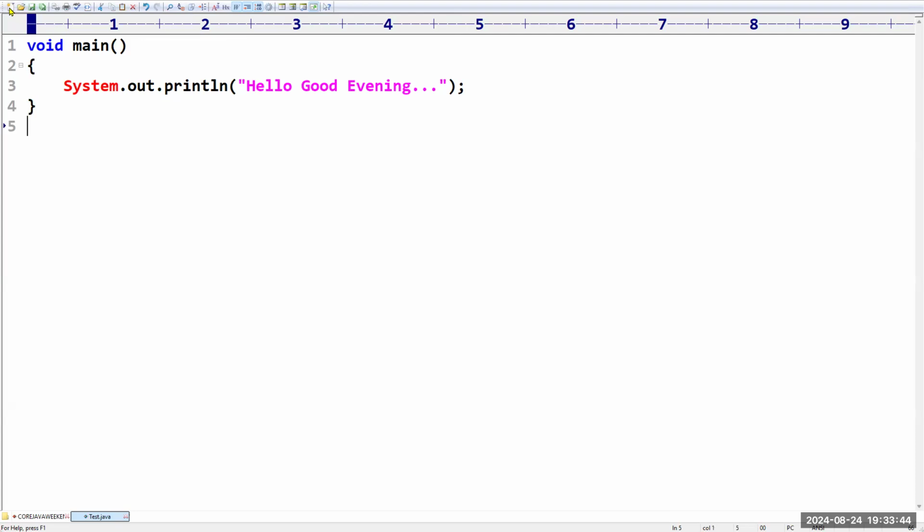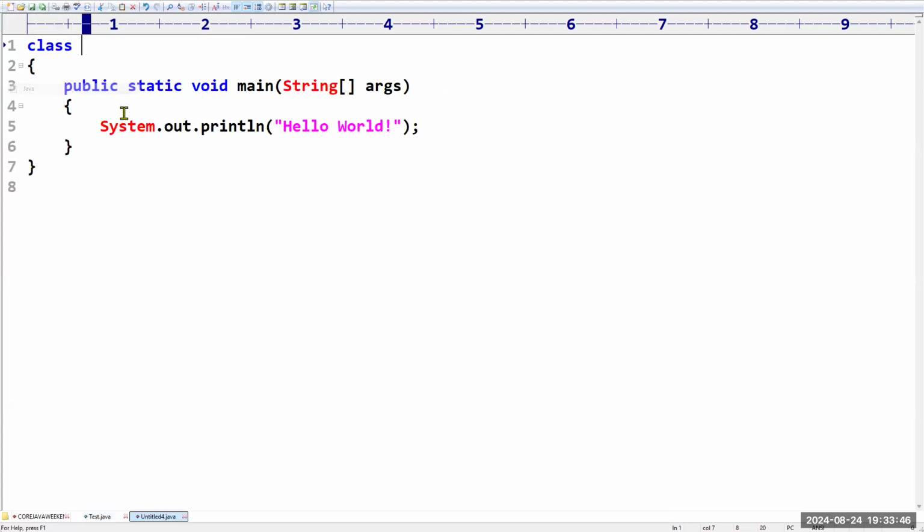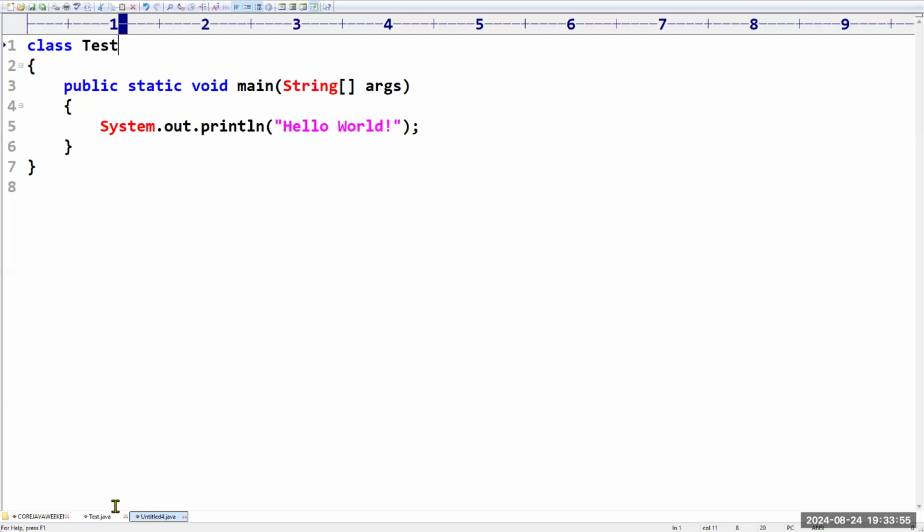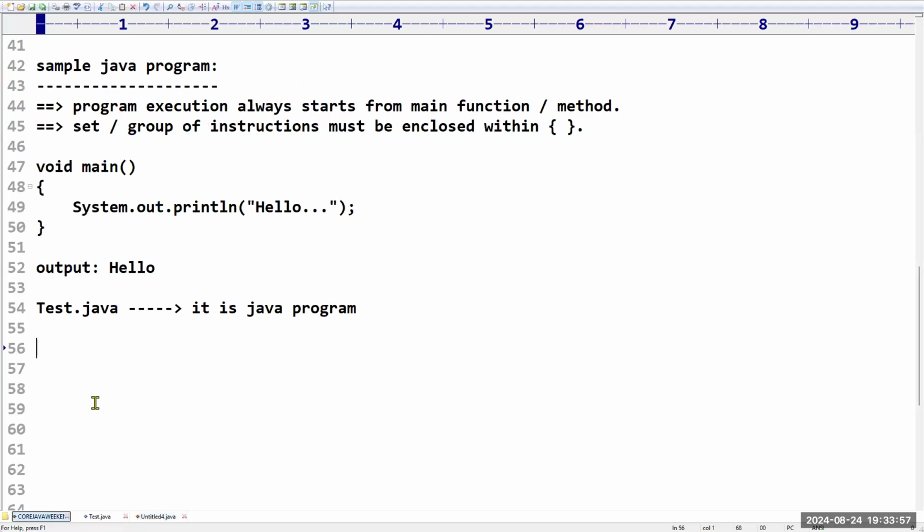Right. Actually, if you take any Java program, you need to write it in this style. But this program is very simple when compared with this. Java has so many versions, from Java 1.0 to Java 23.